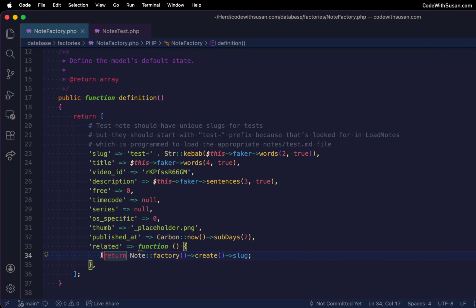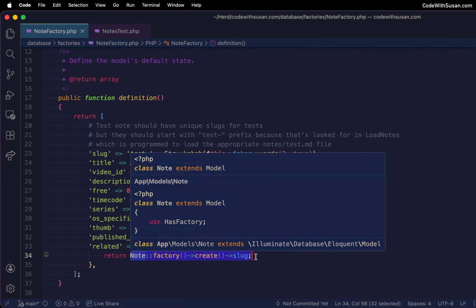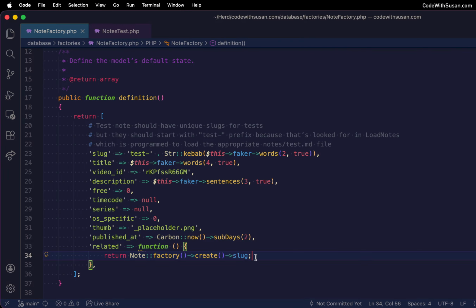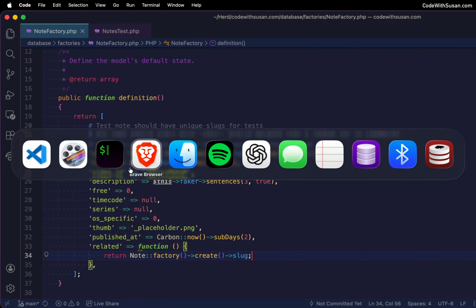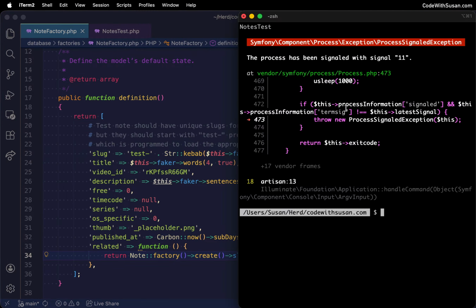You can see it here currently. I'm in my note factory, and for one of my columns, as part of my definition, I try to create another note. Well, this causes a problem because every time it creates a note, it creates another note, that creates another note, and there's the infinite loop until eventually it crashes, and that is the error that we're seeing when we try to run my Dusk tests.